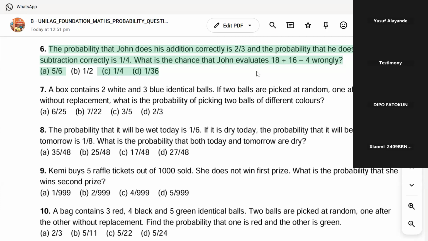The probability that John does addition correctly is 2/3, and the probability that he does subtraction correctly is 1/4. What is the chance that John evaluates 18 plus 16 minus 4 wrongly? So I think the answer is 1/4. Wrongly, isn't it? How did you know that?